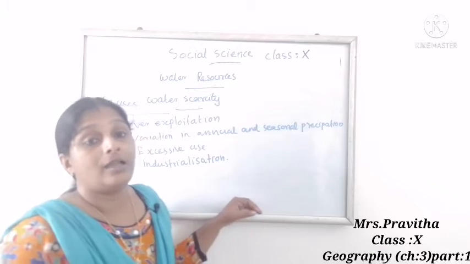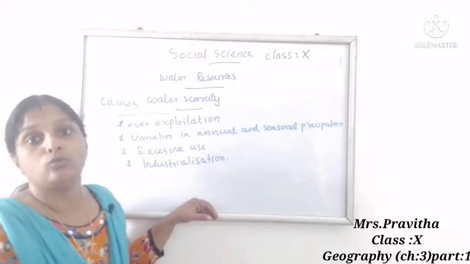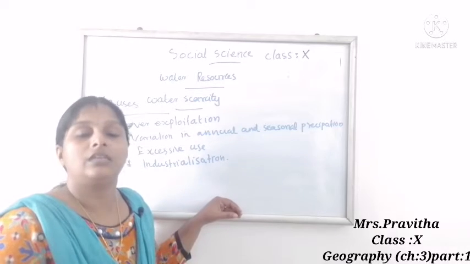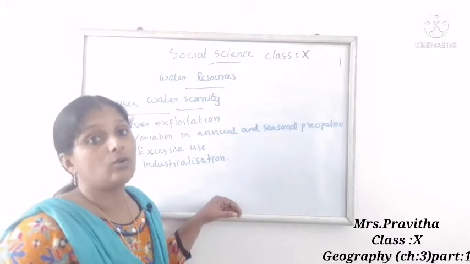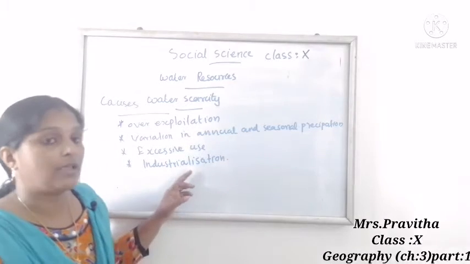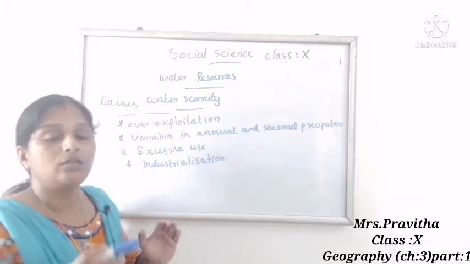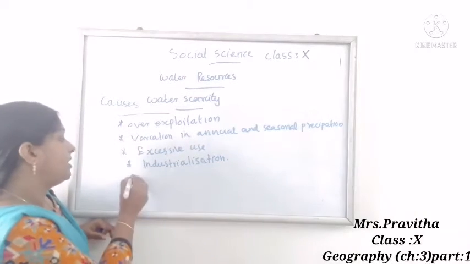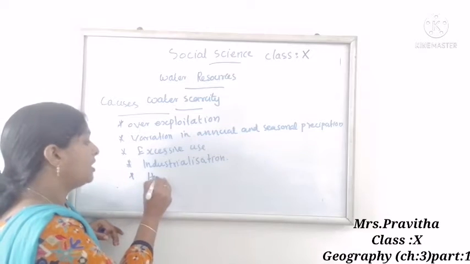So hydroelectric power is largely used. Approximately 22% of total electricity in India is produced through hydroelectric power. Large-scale electricity is also needed for such multinational companies, and that also leads to over-exploitation of water. So that is another reason: hydroelectric power.